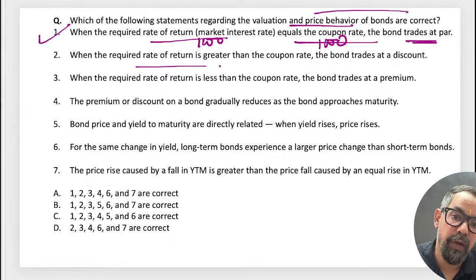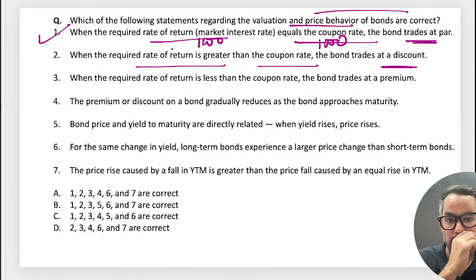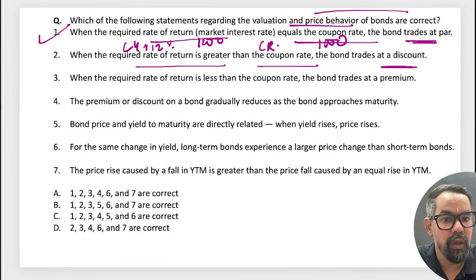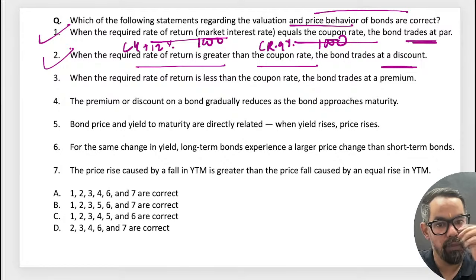When the required rate of return is greater than the coupon rate, it is at a discount. Suppose the current yield is 12% and the coupon rate is 9%, so that is a case of discount. Meaning the bond market price is lower than the face value.